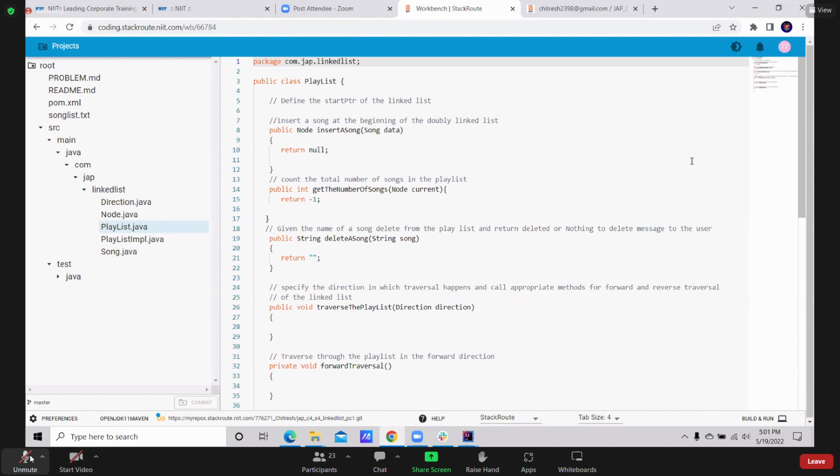What is line number 13 and 14? Counting the number of songs we have. So how many objects do we have? Counting the total number of songs. How many song objects, how many nodes do we have in the linked list? Is it possible to count the number of nodes? Yes, ma'am.